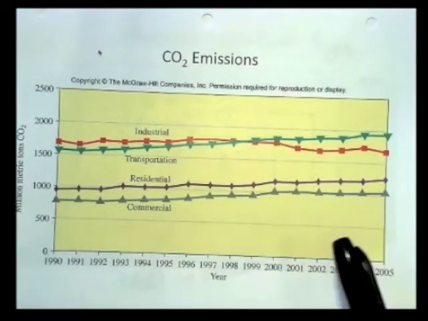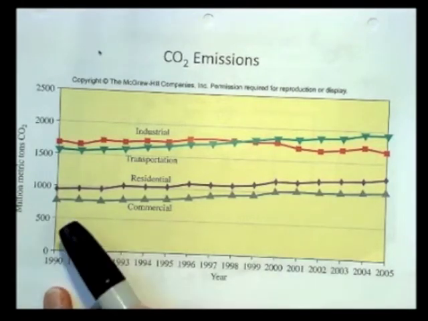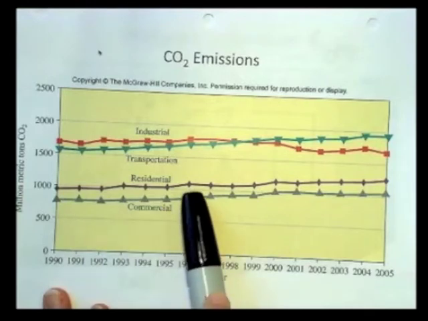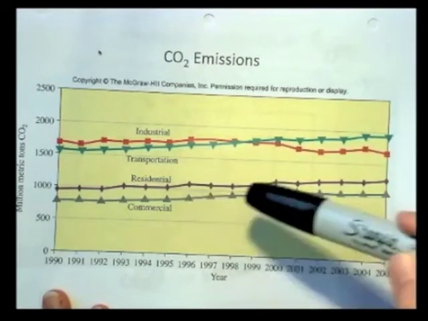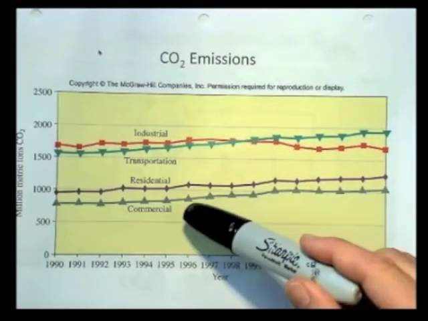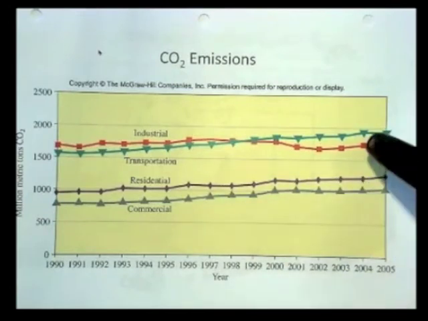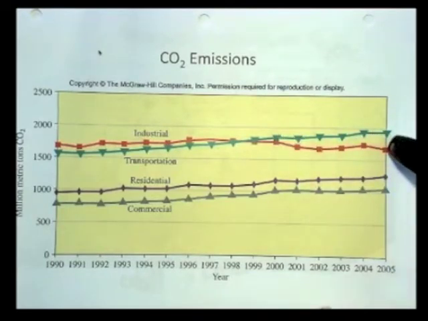Over time, what you see is that it's gradually increasing from 1990 to 2005, gradually increasing in every sector except for industrial. All right, but the transportation, that's like from cars and trucks, residential, commercial, mostly power usage from power plants, which emit carbon dioxide. And what you can see is the industrial has come down, but everything else has gone up. Part of the reason why the industrial is probably coming down is the pressure from governments on businesses to try to limit their emissions. We'll talk about that a little bit later.